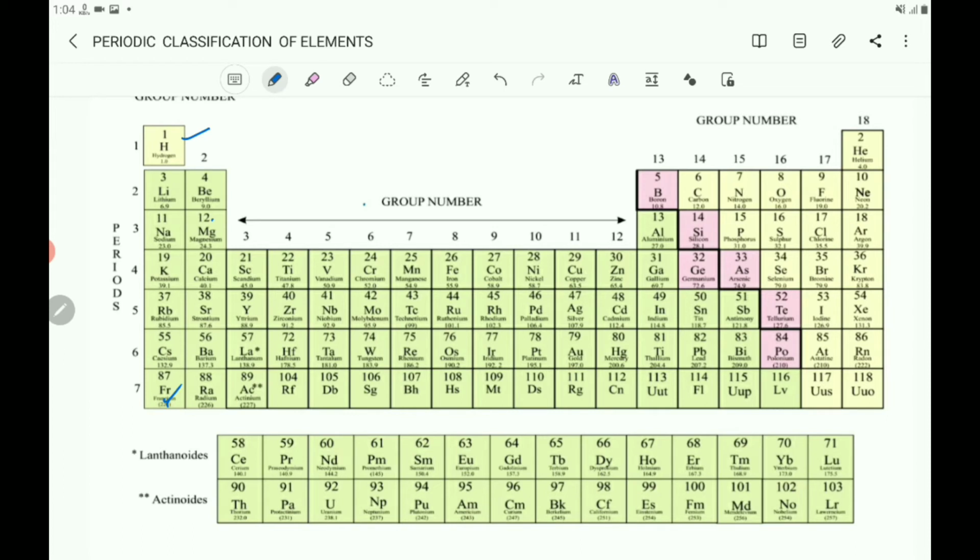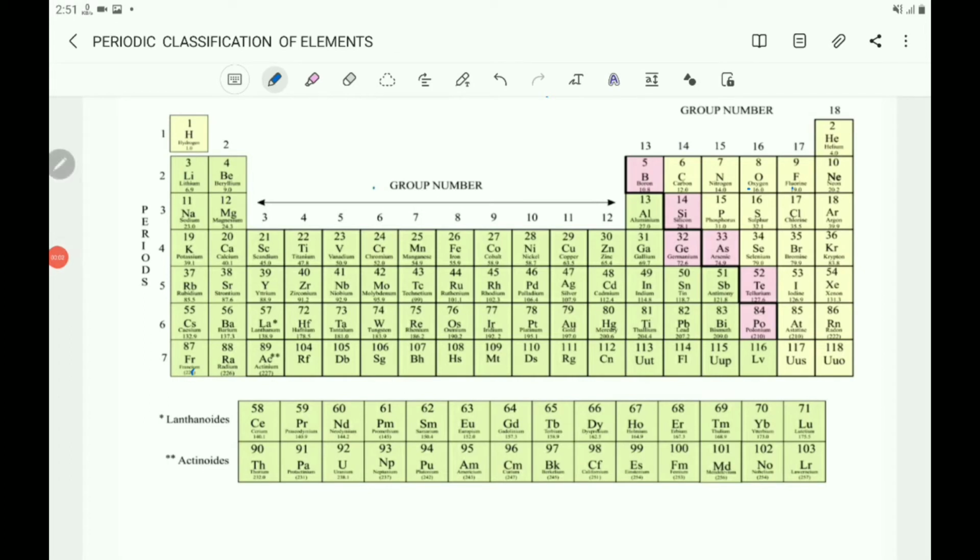These elements are gases and do not react with any other element in normal conditions. So they are called inert gases or noble gases because their valency is 0 and they are chemically satisfied. In their outermost orbit they have 8 electrons.